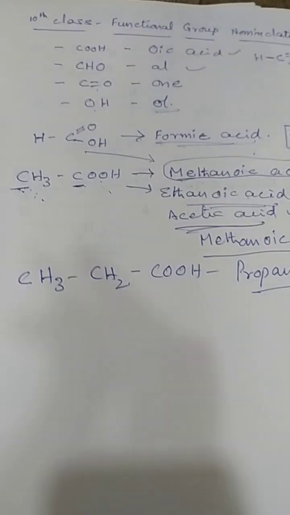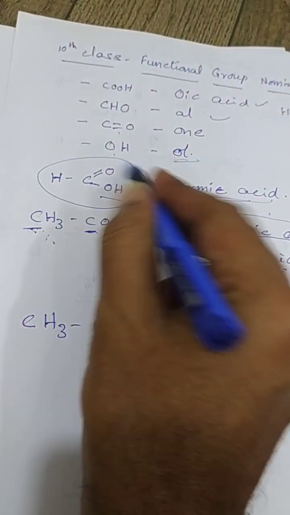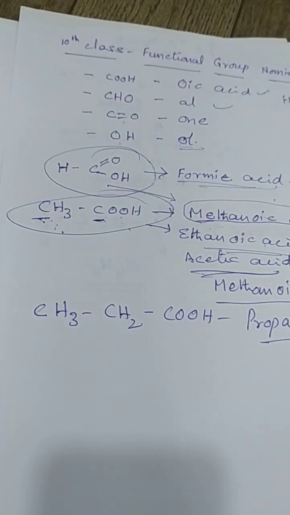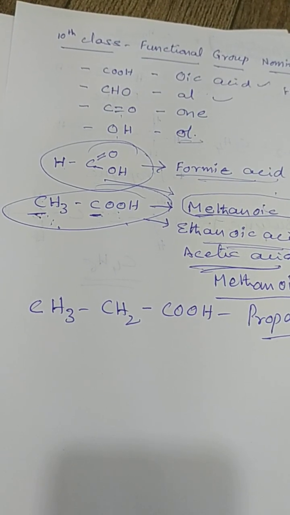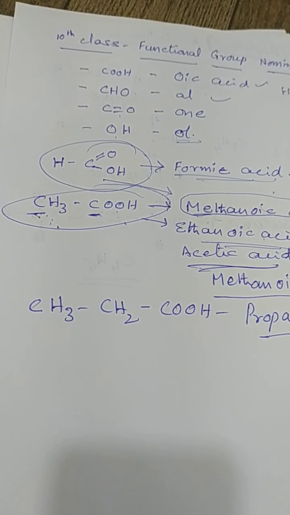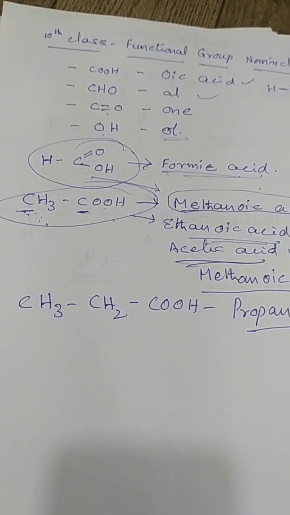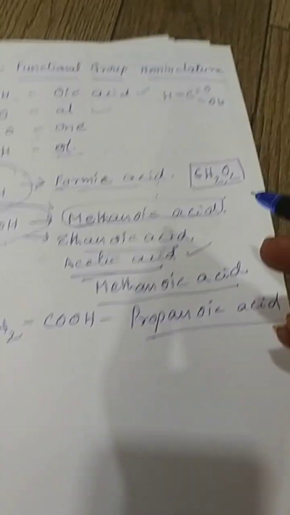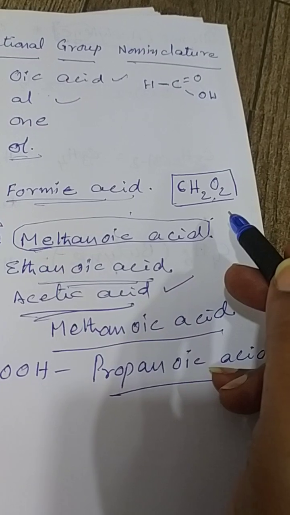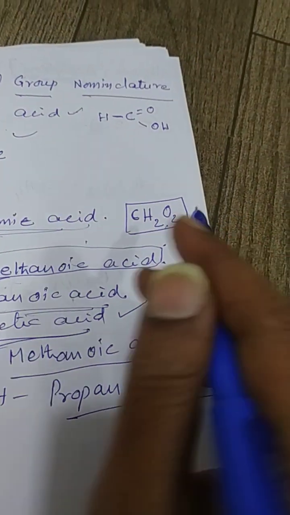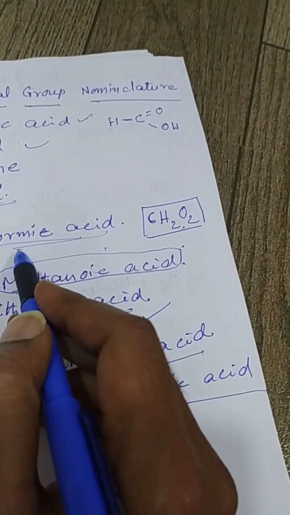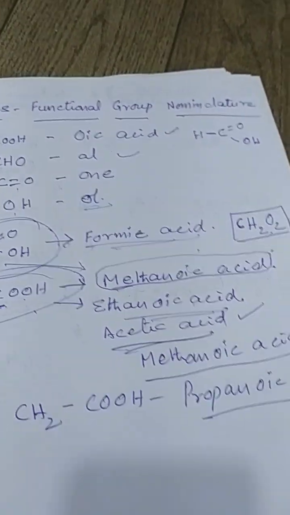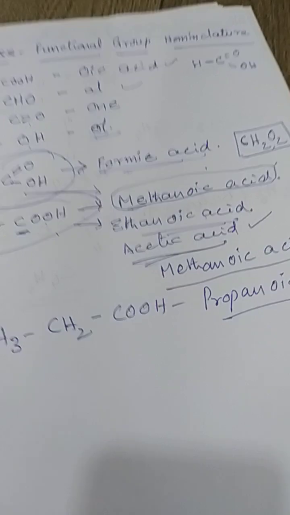The only thing is that these two are the master set here, and complete competitive questions come from here: formic acid and acetic acid, that is ethanoic acid. There is a question from the SEEP common entrance exam, that is for the polytechnic entrance exam: CH2O2 is the formula for what? That is formic acid. So these are the entrance exam questions.